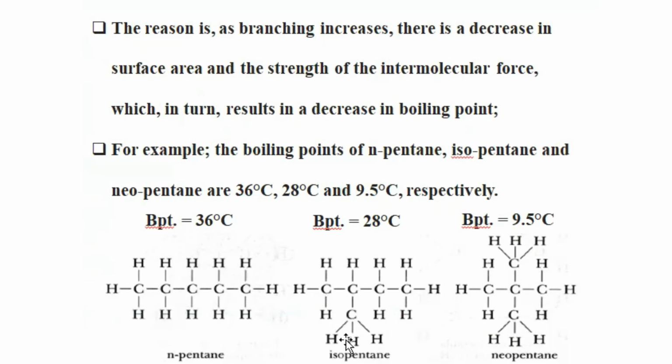This one is the structure of isopentane. Isopentane has one methyl side chain group, and this one is neopentane, which contains two methyl side chains. The boiling points of these three alkanes indicate that when branching increases, the boiling point decreases.